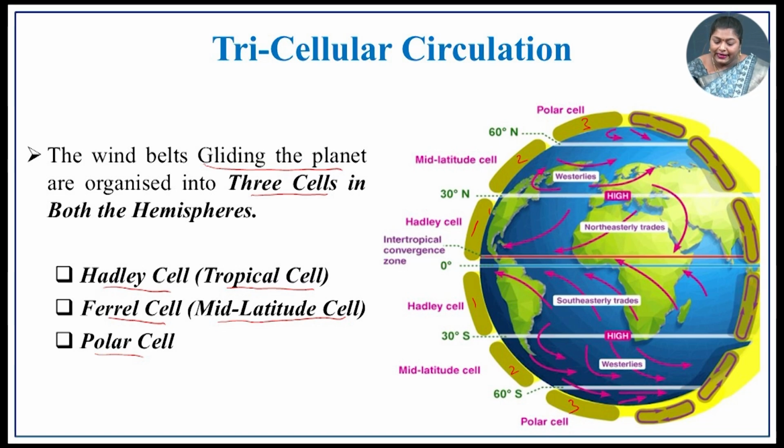So, you can see the 3 cells, this is cell 1, 2, 3. Here also the cell 1, 2, 3. So, in both the hemispheres you have tricellular, 3 cells, in which the wind is circulated. The first cell is the Hadley cell, also known as the tropical cell. The second cell is the Ferrel cell, also known as the mid latitude cell, and the third one is the polar cell.